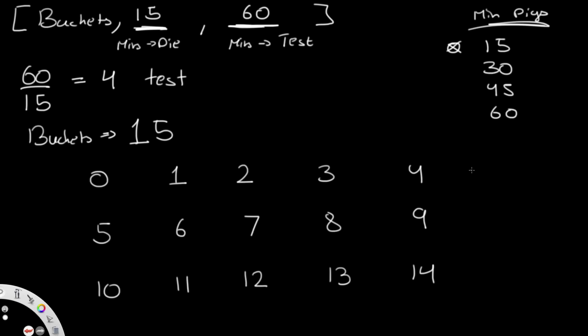Now I want you to notice how many buckets are in a row. In one row, we have 5 buckets, okay? So there's 5 buckets in each of our rows. And why exactly is that? The reason is the same as what we saw earlier. We can check for 0, 1, 2, and 3. If we're alive in all of those, that means that 4 is the poisonous one, okay? So now you get that.